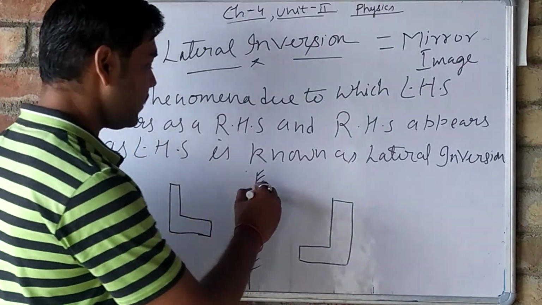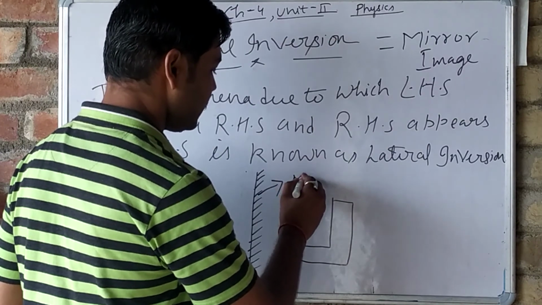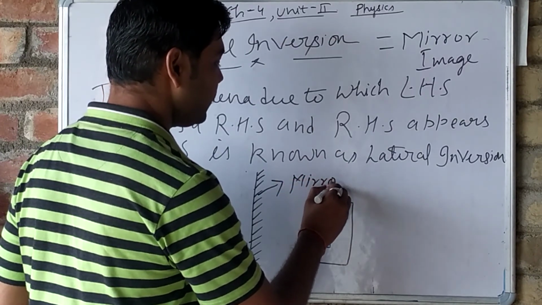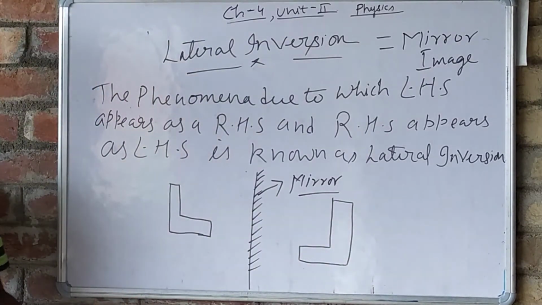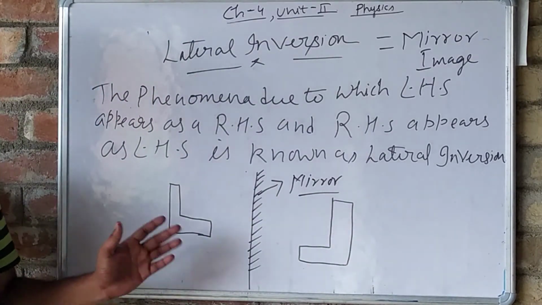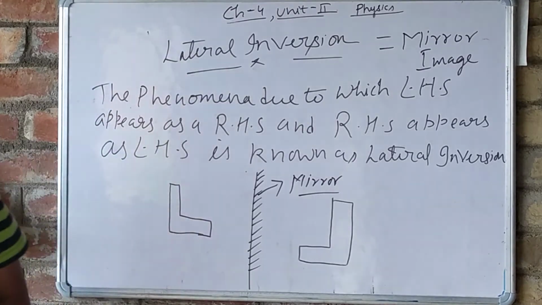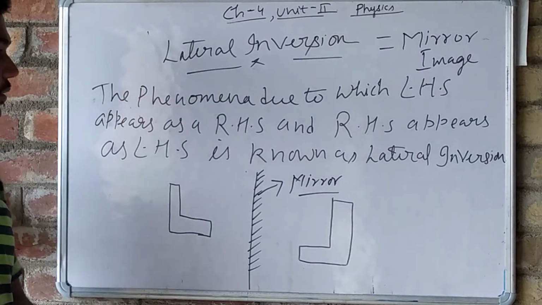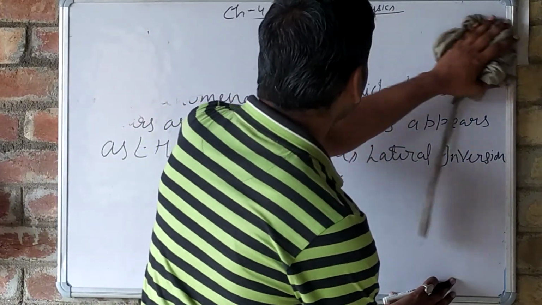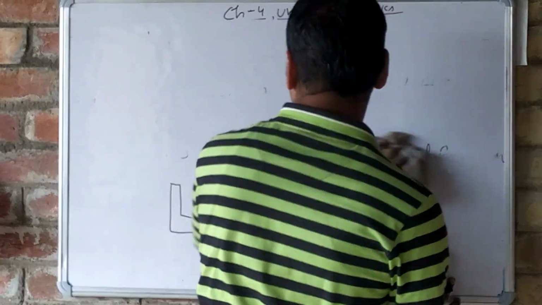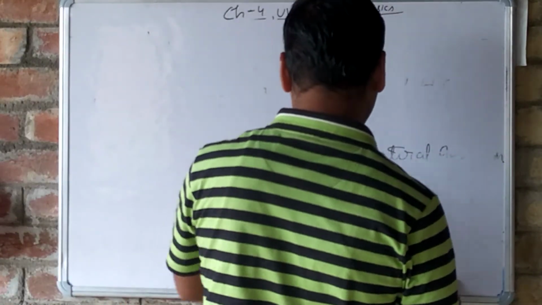I have placed the mirror in between the shape L. So this is the phenomenon of lateral inversion. Lateral inversion means a mirror image.